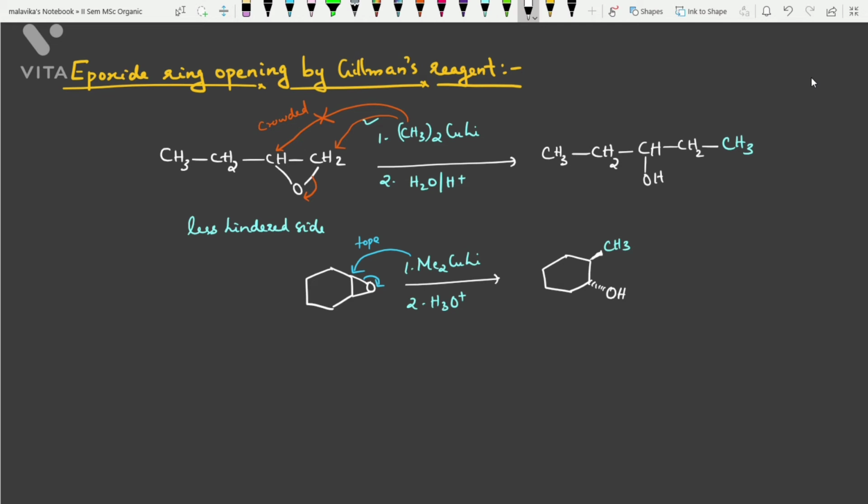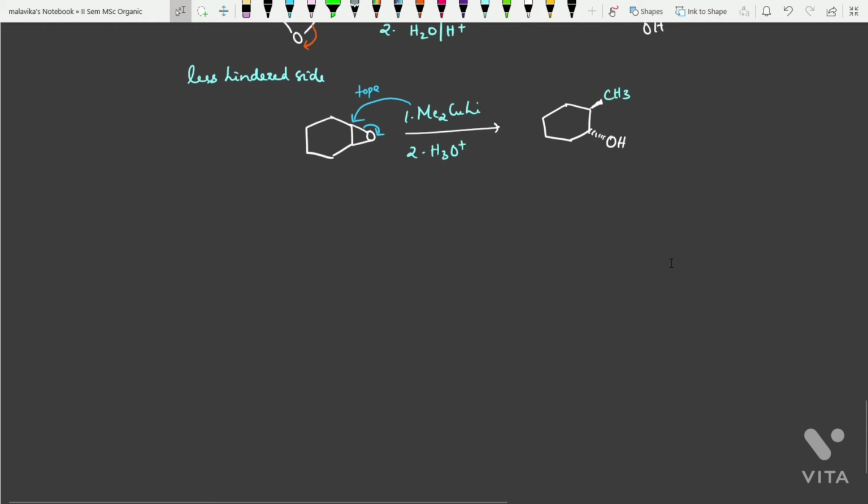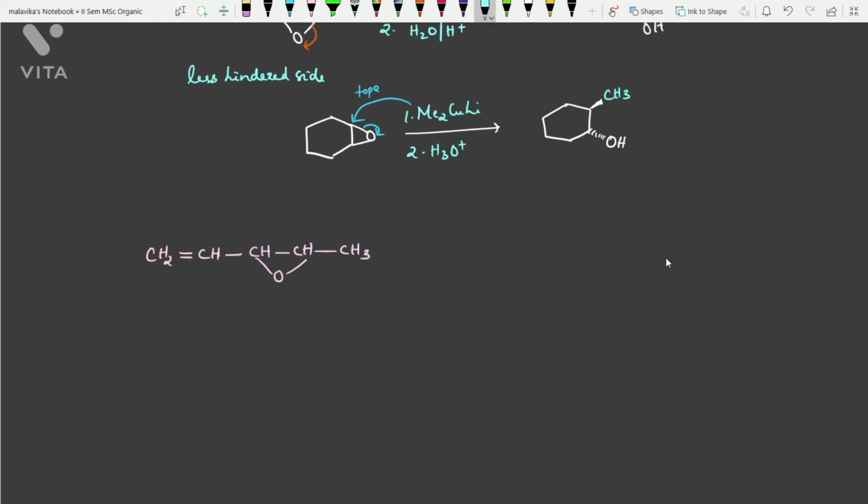Similarly, allyl and propargyl epoxides also undergo ring opening reaction. Here also there will be rearrangement of allylic and propargylic groups, as we have discussed earlier. Suppose I am taking an example, CH2 double bond CH, CH, CH, O, CH3. Now, if you are treating it with Gilman's reagent, (CH3)2CuLi, then followed by hydrolysis.